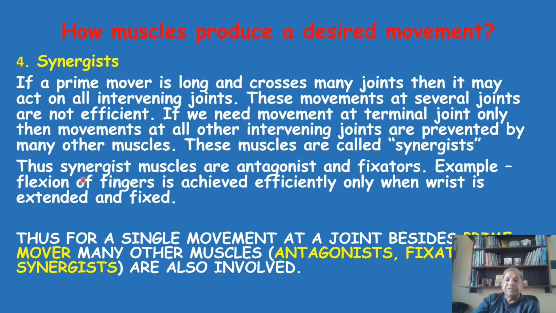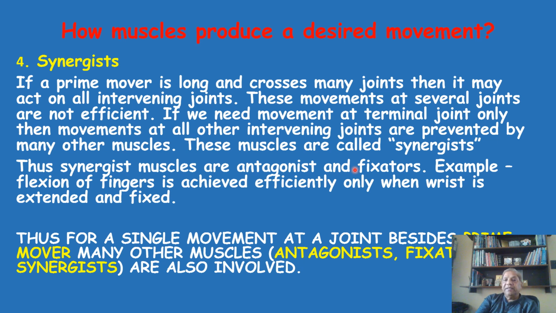Thus the synergist muscles are antagonists, because here we are trying to flex our fingers, but there is an extension at the wrist. So they are antagonists as well as fixators. They are playing two roles. They are antagonists because we are trying to do the flexion, but the extensor muscles oppose it, and they are fixing the wrist joint so that the flexion of the fingers can take place efficiently. So I have told you about these four groups of muscles.